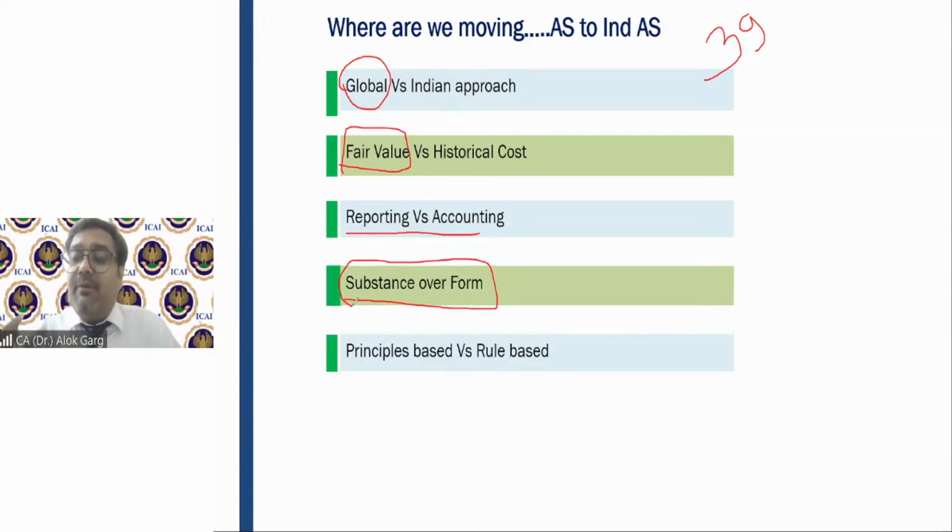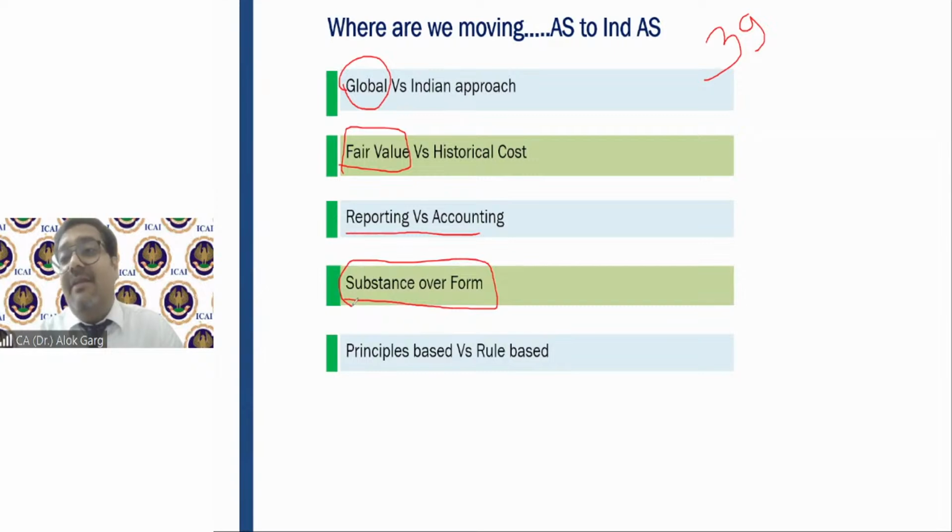Again, this is an example of substance over form. When you have a session on IND AS 116 Leases, you will be surprised to see that if a lessee has taken a premises on a lease basis, the lessee capitalizes a right of use asset for the lease. So it is again substance based.